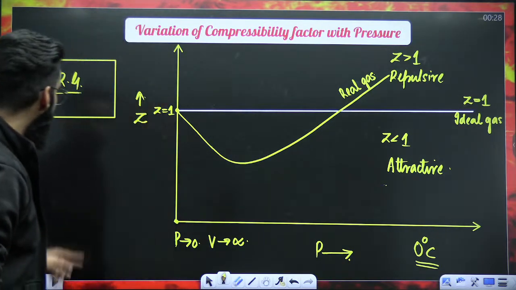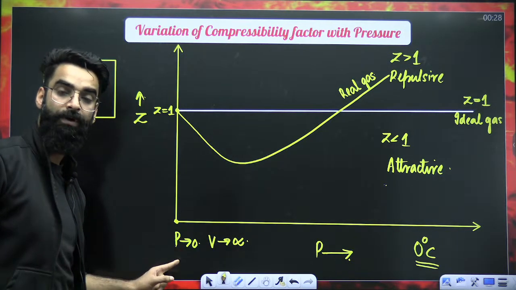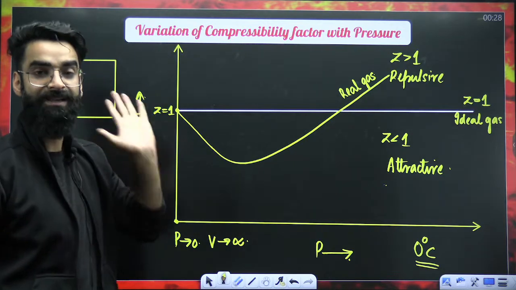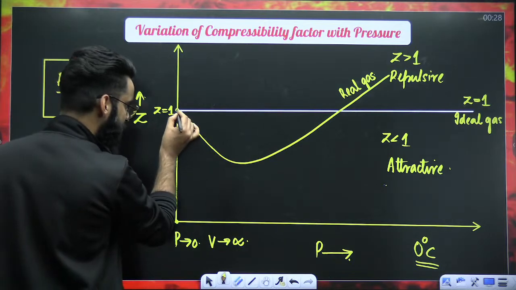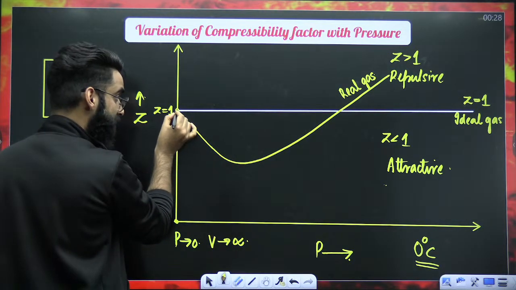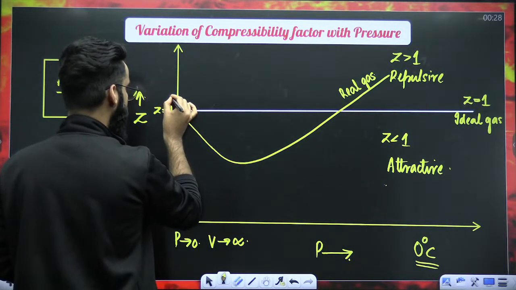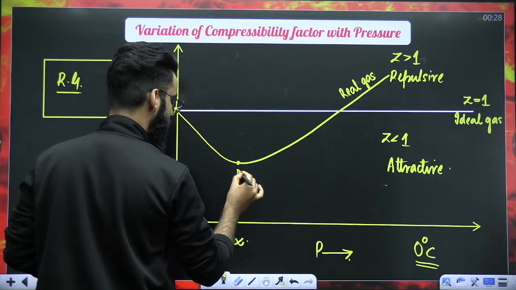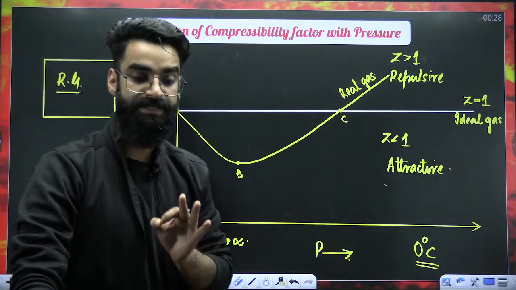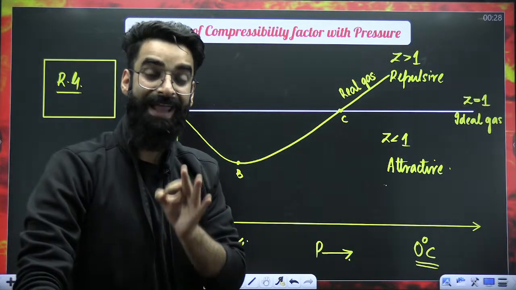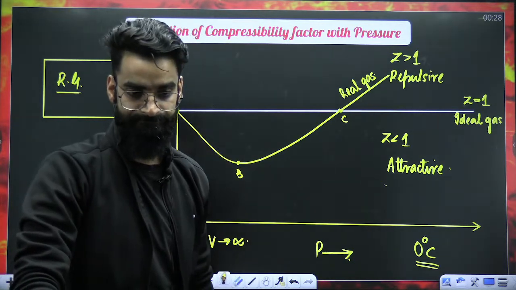Perfect? So do remember, when the pressure of the real gas is kept very low, this real gas starts to behave like an ideal gas. That's why the curve for the real gas started from the z is equal to 1 line. It started from this point. So first thing, let me call this point A, this point B, and this point C. At point A, I must say, the real gas was kept at very low pressure, and at very low pressure, your real gas starts to behave like an ideal gas.